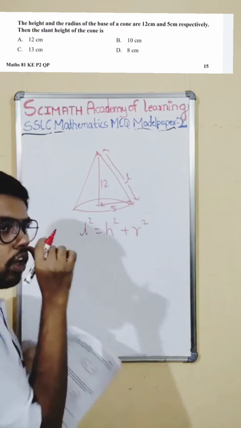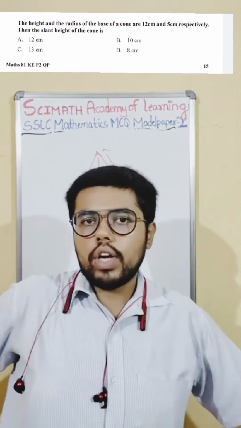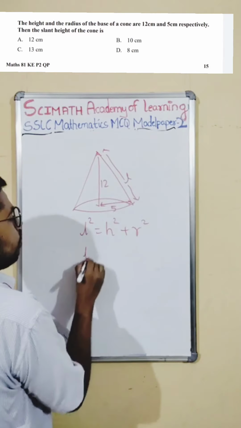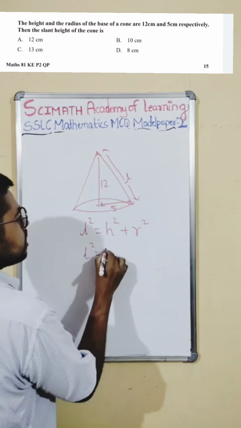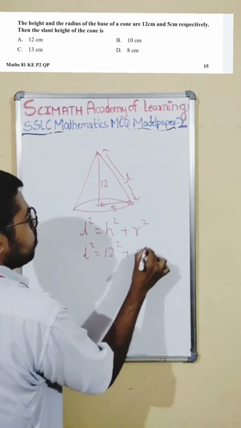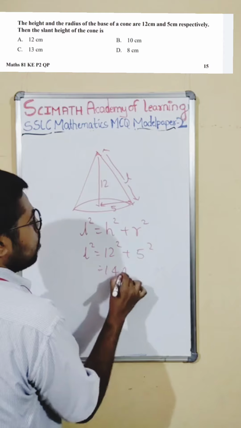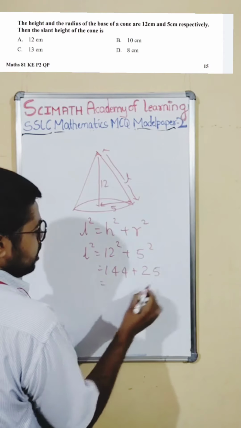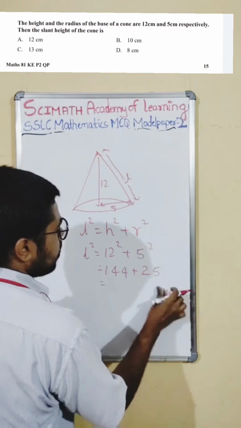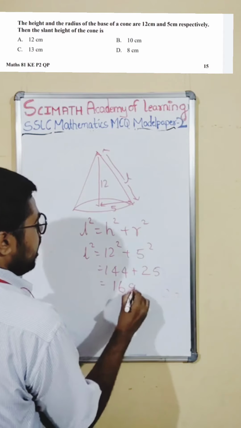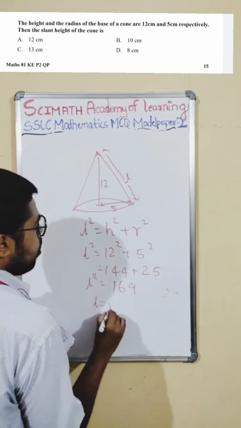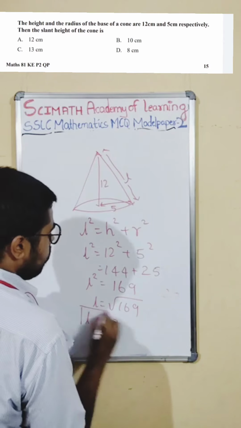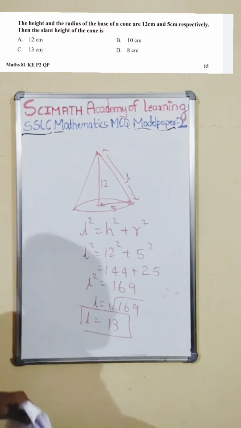Slant height concept comes only in the cone, nowhere else. This is the formula that we know. So we want L square. h square is 12 square and 5 square. 12 square is 144, 5 square is 25. If you add both, 144 plus 25, how much do you get? 169. L square is 169, so L is the square root of 169, which is 13. I told you, you need to learn all the square roots up to 20.